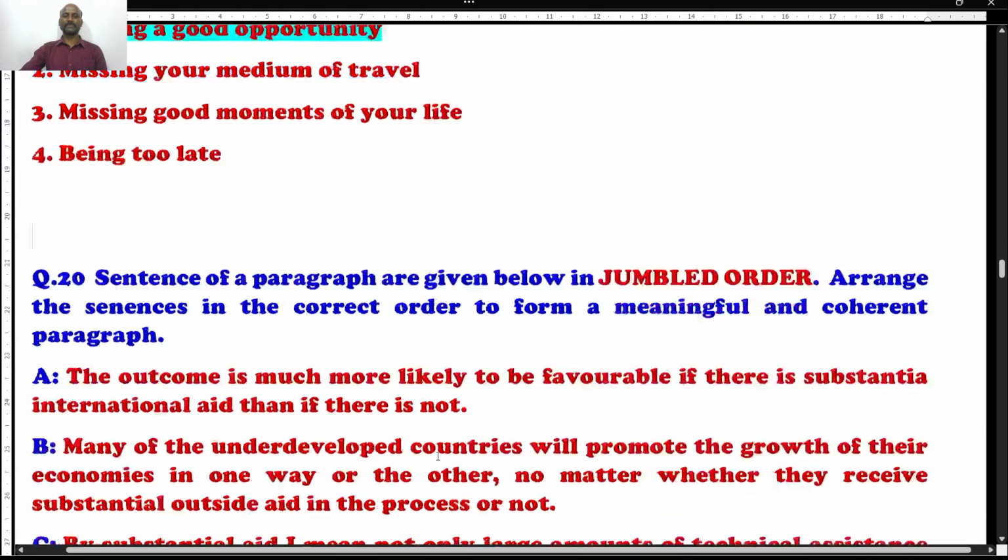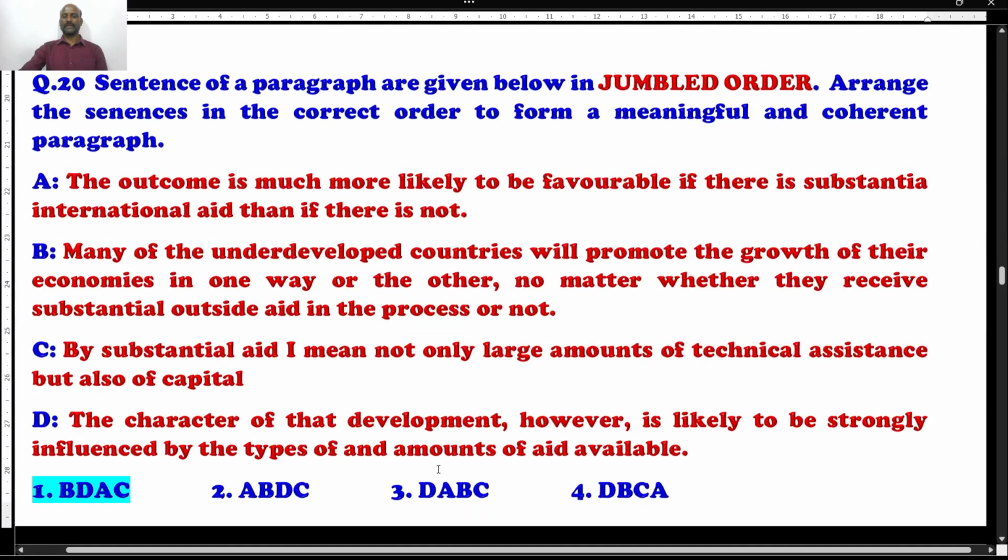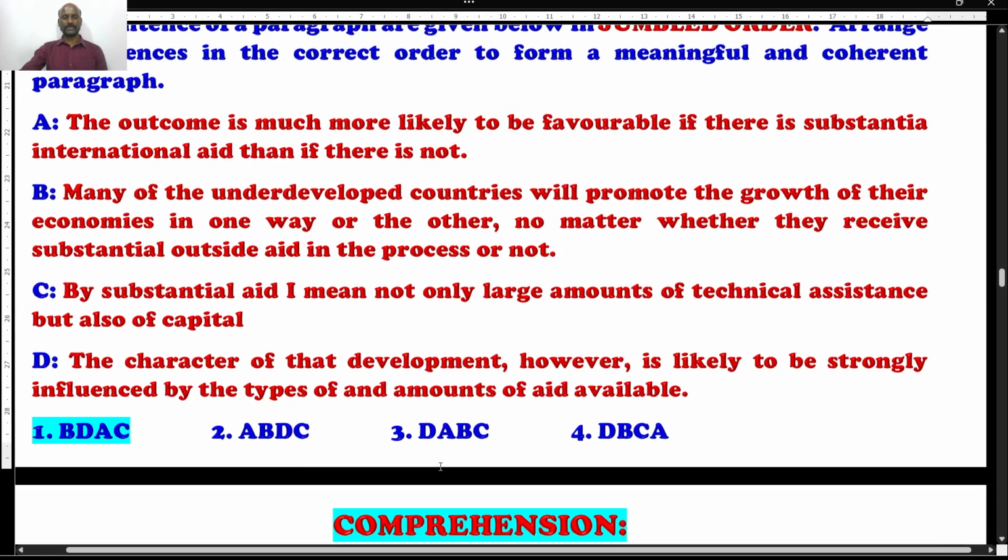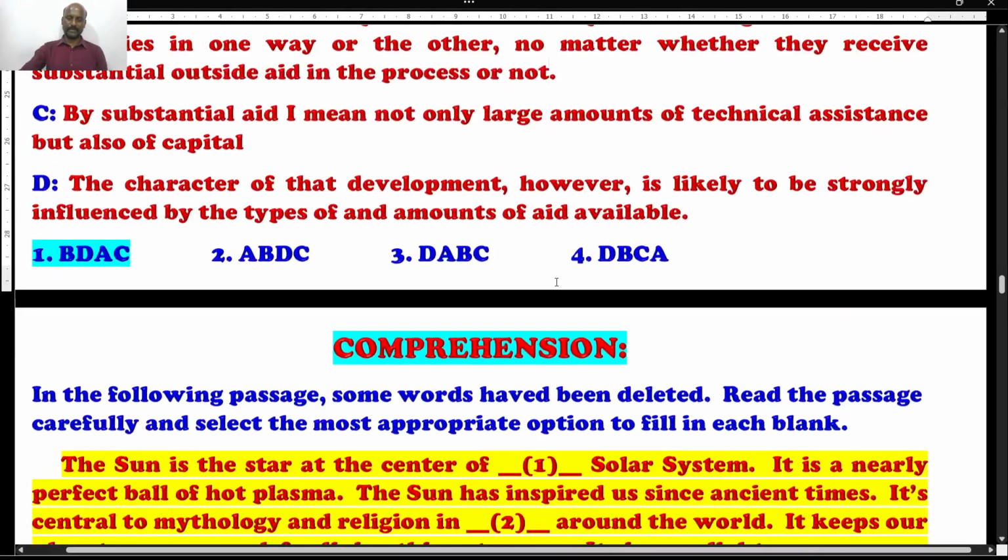Last 6 more questions. Jumbled order again. Students, you can read it, pause the video. The right jumbled order for question number 20 is option number 1, B, D, A, C. Read it and comment me.